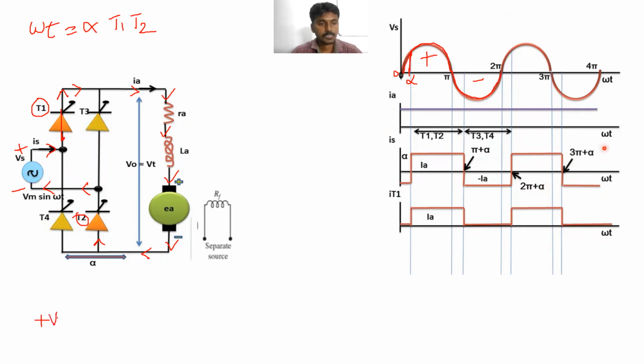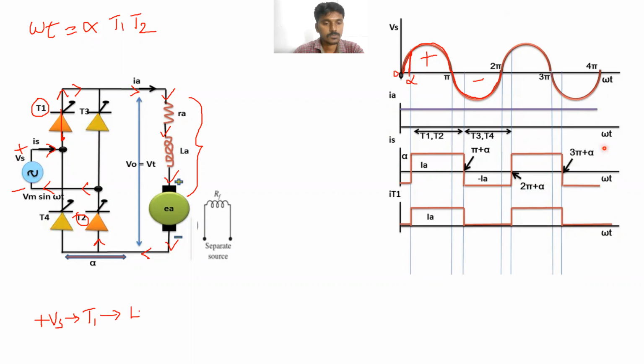Plus Vs. Next, from plus Vs, where is the current going? Thyristor T1. T1, exactly right answer. T1. Next, for example, all the circuit is considered as a load. Clear? So after that, where will the current go?